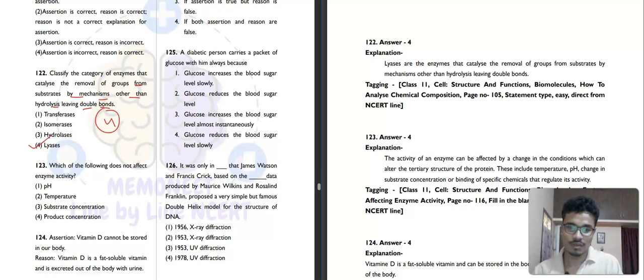The next question, question number 123. Which of the following does not affect the enzyme activity? pH does affect, temperature does affect, substrate concentration does affect, but product concentration does not have any effect on the enzyme activity. So the fourth option will be our correct answer.